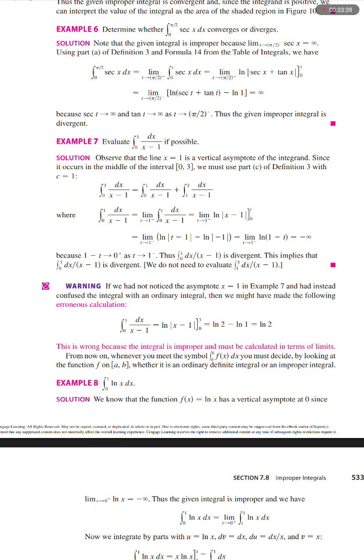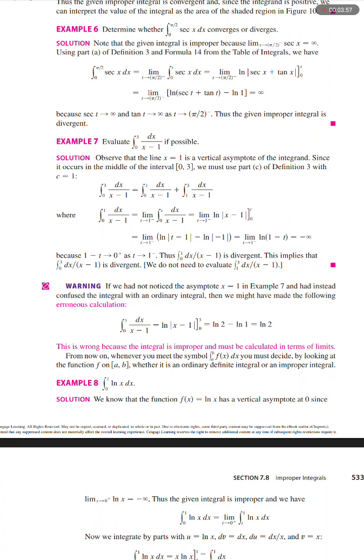The integral from 0 to 3 of dx over x minus 1 equals the integral from 0 to 1 of dx over x minus 1 plus the integral from 1 to 3 of dx over x minus 1, where the integral from 0 to 1 of dx over x minus 1 equals the limit as t approaches 1 to the power negative of the integral from 0 to t of dx over x minus 1, which equals the limit as t approaches 1 to the power negative of the natural log of the absolute value of x minus 1 on the interval from 0 to t.